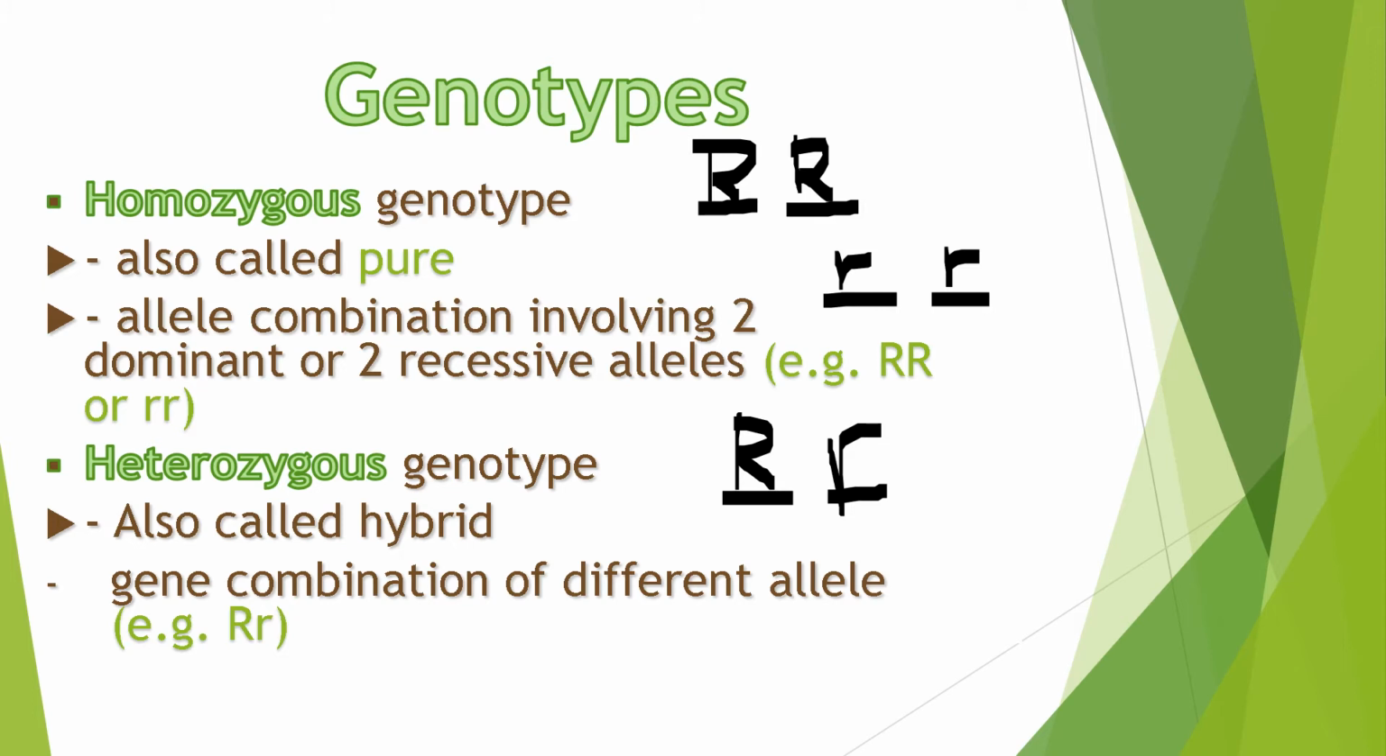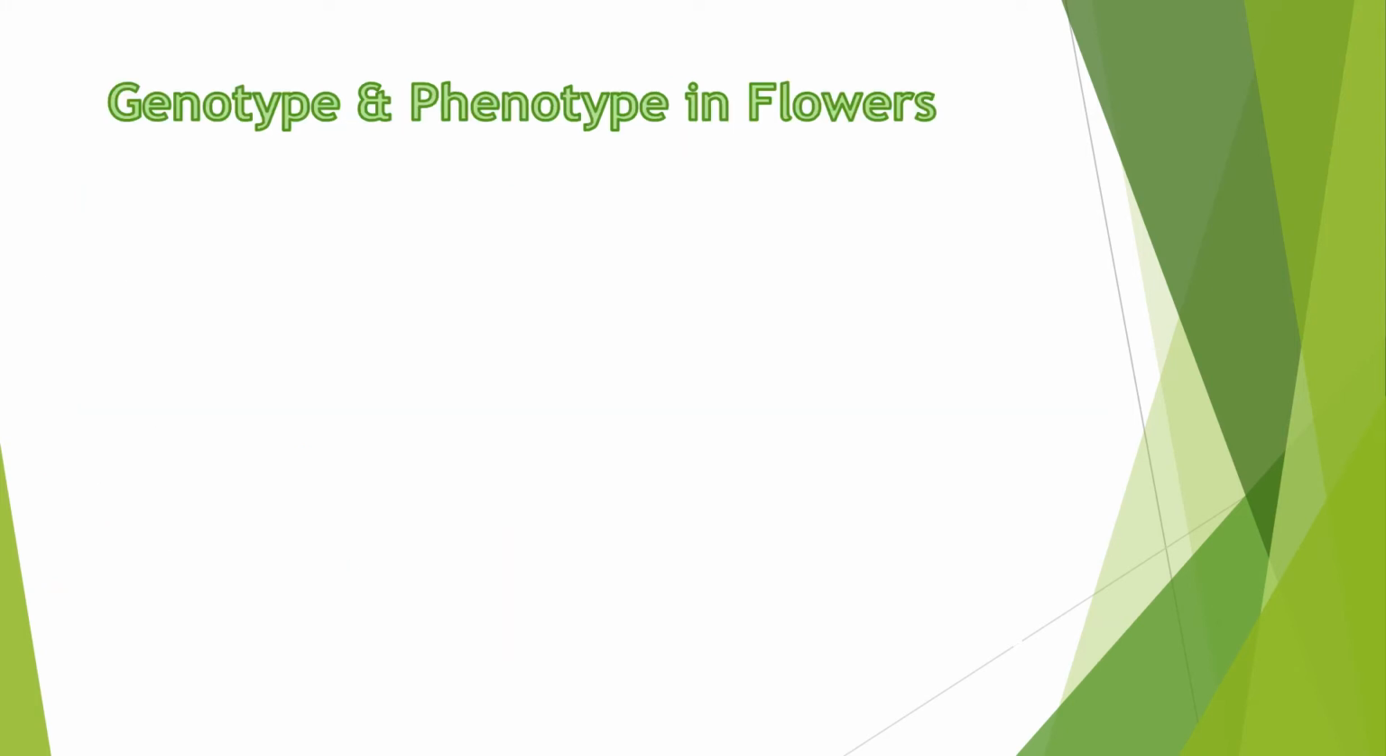So this is called heterozygous genotype. Again, this genotype is called homozygous dominant genotype because it involved two dominant alleles. On the other hand, this genotype is known as homozygous recessive genotype because it involved two lowercase letters or two recessive alleles. The third one is known as the heterozygous genotype because it involved two different alleles, one dominant allele and one recessive allele. To better understand the relationship between genotype and phenotype, let's cite an example.